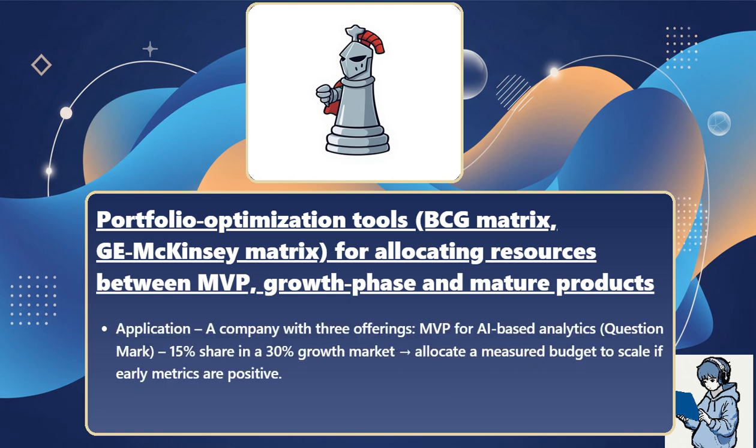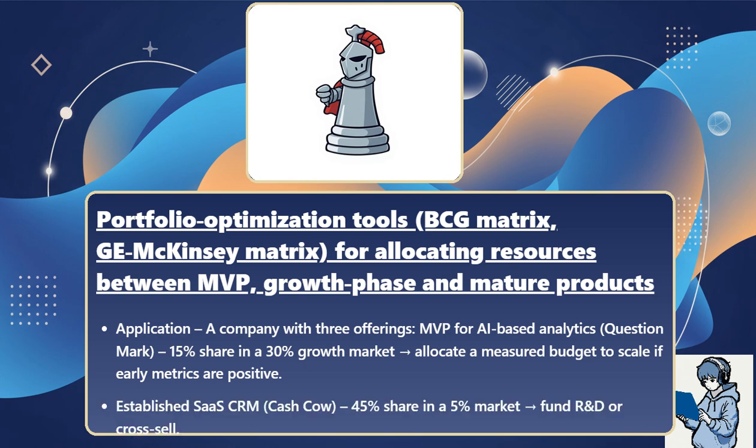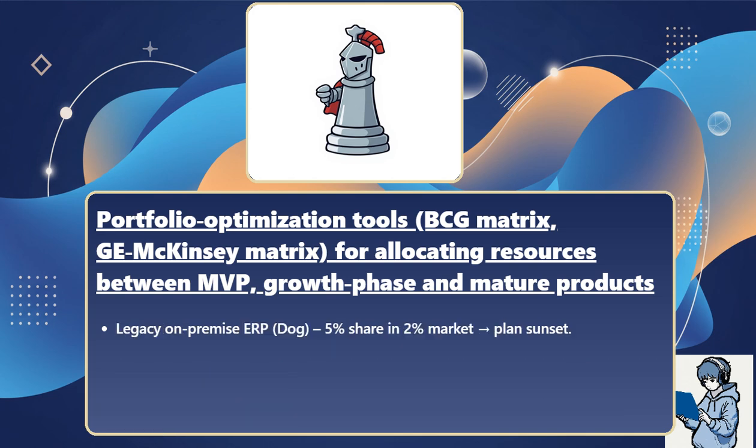Application: a company with 3 offerings. MVP for AI-based analytics, question mark, 15% share in a 30% growth market, leads to allocating a measured budget to scale if early metrics are positive. Established SaaS CRM, cash cow, 45% share in a 5% market, leads to funding research and development or cross-sell. Legacy on-premise ERP, dog, 5% share in a 2% market, leads to planning a sunset.